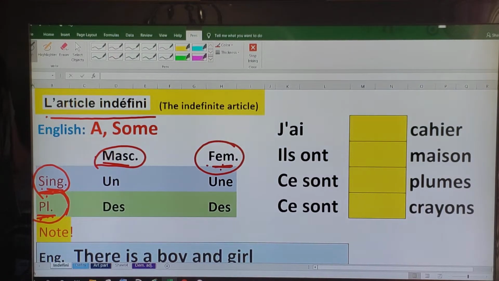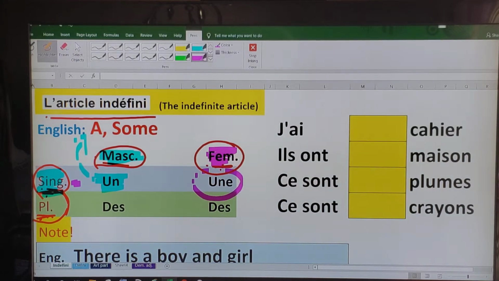Okay, so for instance, if you're looking at a noun which is masculine and singular, then we use the word un. So this word un is basically the equivalent of the English word a. And if it's a feminine singular noun, then we use the word une, which is once again the equivalent of the English a.